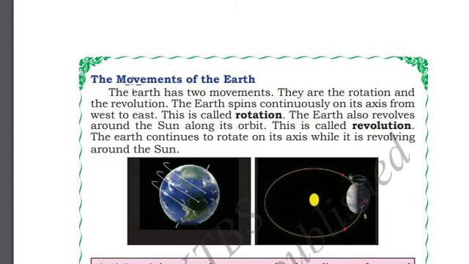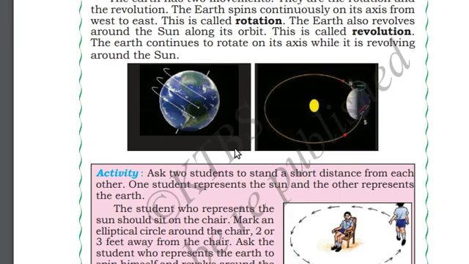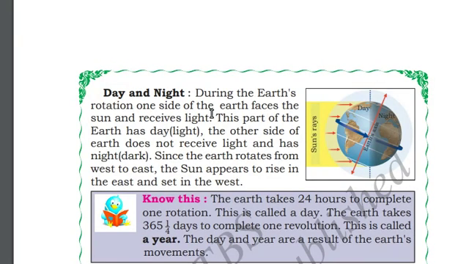The movements of Earth. Earth has two movements. Earth rotates from west to east, and Earth revolves around the Sun in an elliptical path. As we discussed earlier, Earth rotates from west to east, causing day and night.